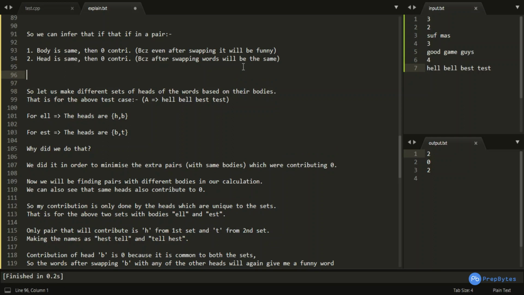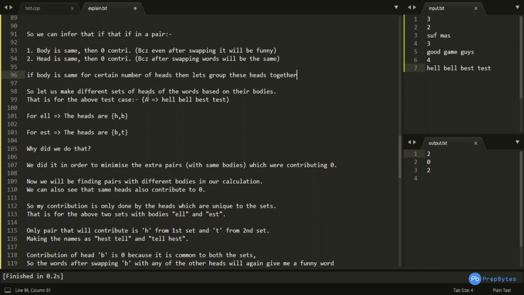So basically what I want to say is that if the body is the same for a certain number of heads, then let's group these heads together.